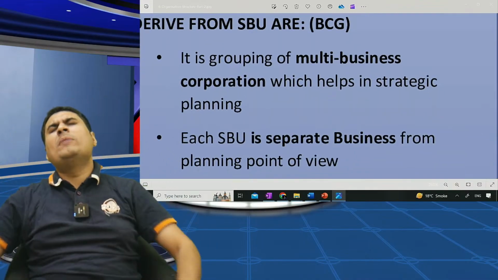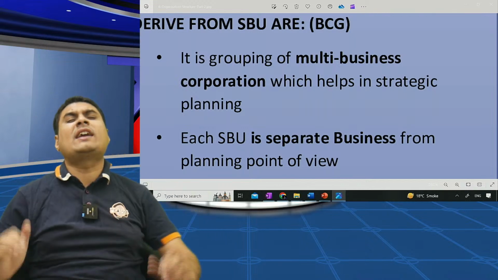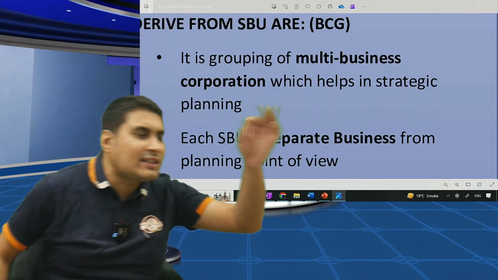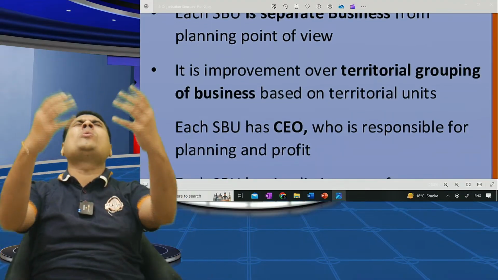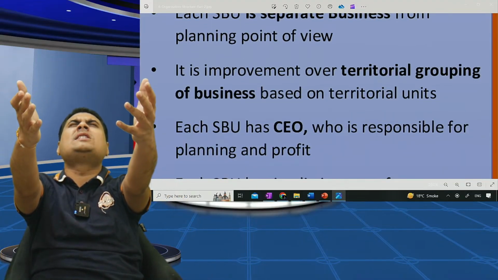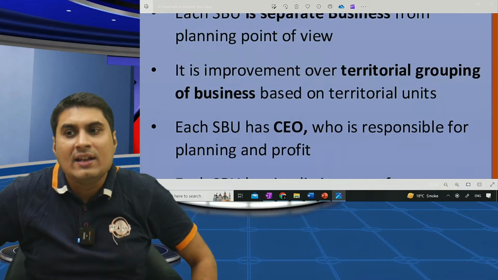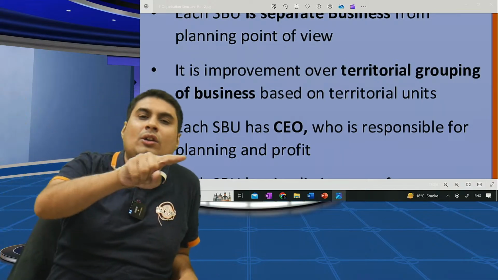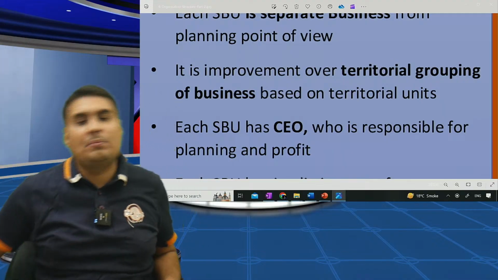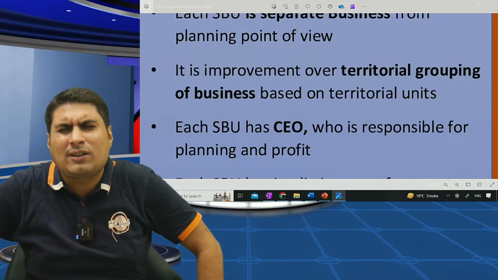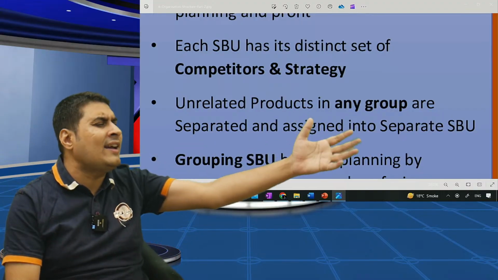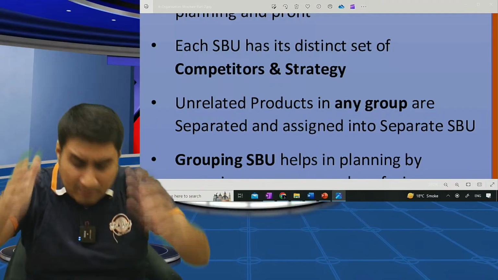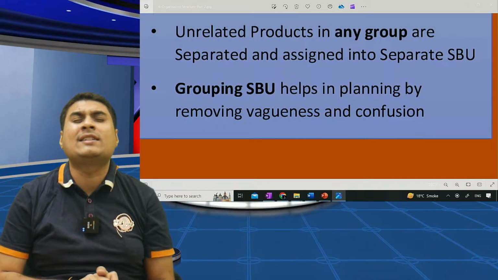It is grouping of multi-business corporation which helps in strategic planning. Each SBU is a separate business from planning point of view. Third and last point, it is an improvement over territorial grouping of business based on territorial units. C. Each SBU has a CEO who is responsible for planning and profit. Each SBU has a different set of competitors. G. Unrelated products in any group are classified into separate SBU. Grouping based on SBU helps to remove vagueness and confusion.